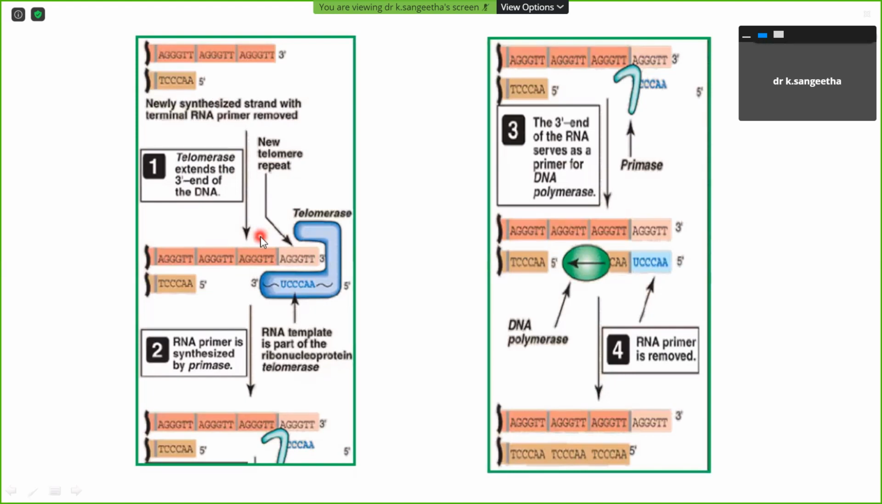Has anyone heard about reverse transcriptase anywhere? Any viruses? I mean the HIV virus. Yeah, the HIV virus. The HIV virus has a reverse transcriptase which incorporates into the human genome. So same thing like this. Here with the reverse transcriptase, the 3' end extension happens, followed by the RNA template, which is part of the telomerase nucleoprotein, and then the RNA primers are synthesized. Next, the DNA polymerase continuously synthesizes. Okay. Finally, the RNA primer is removed, so the gap is filled.